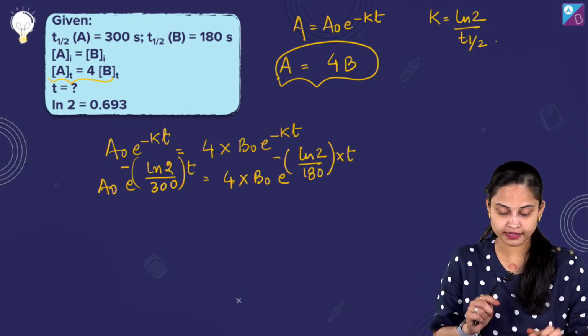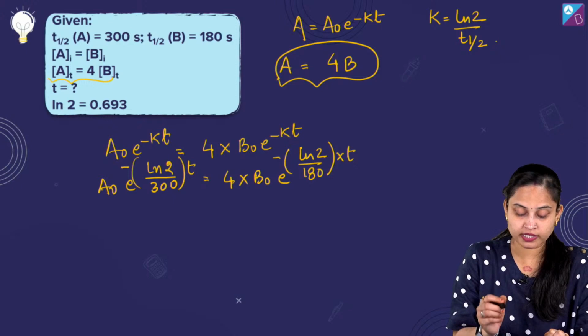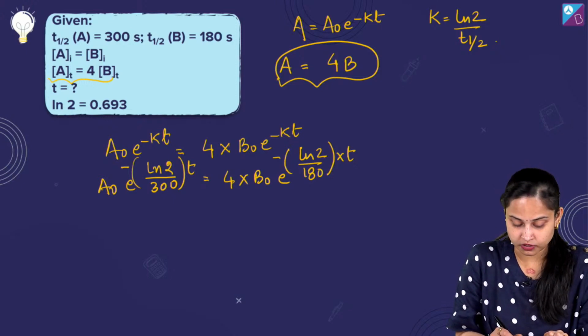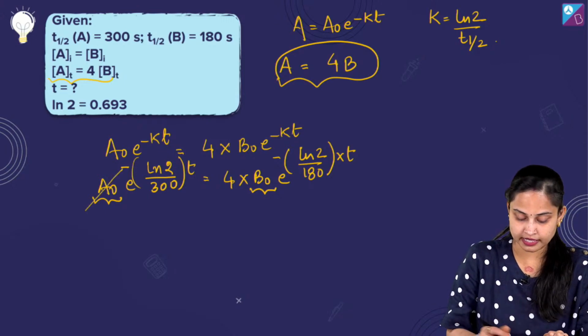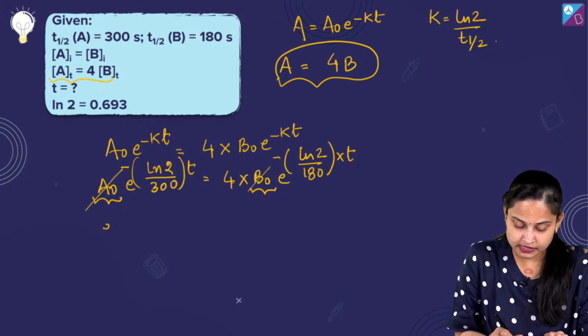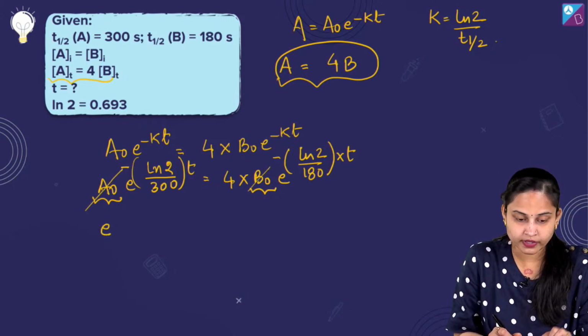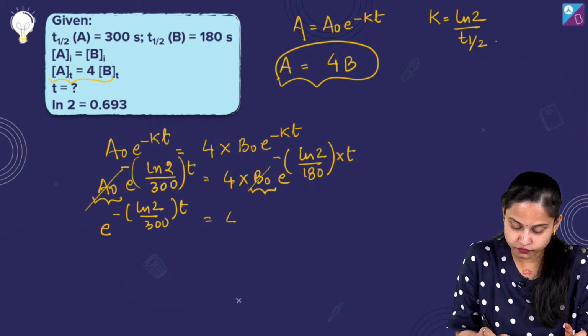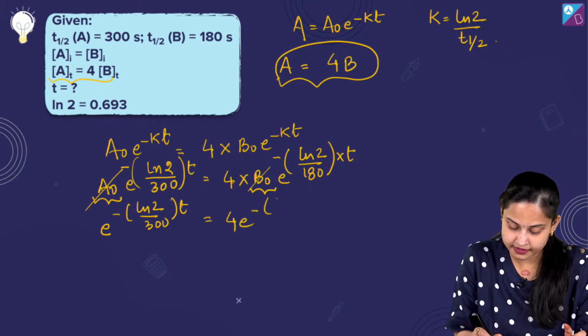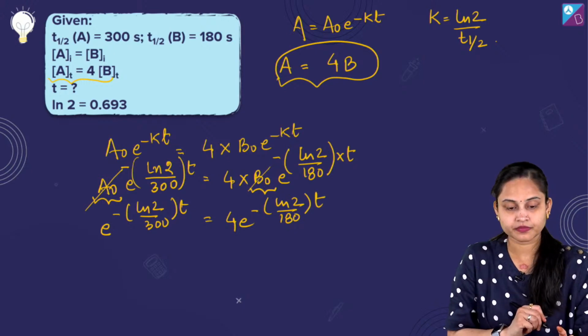ये T value हमें calculate करनी है। Initially, अगर मैं initial चीज की बात करूं, so हमारा A naught is equals to B naught है, तो ये equal हो गए हैं। So it's E raised to power minus ln2 upon 300 of the T equals to 4 E raised to power minus ln2 upon 180 into T, ठीक है?